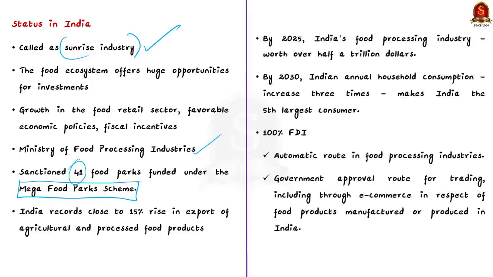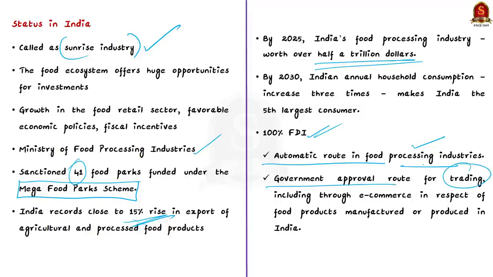Plus, you should also note that India records close to 15% rise in the export of agricultural products and processed food products. Therefore, by 2025, India's food processing industry is expected to be worth over $500 billion. And by 2030, Indian annual household consumption will increase 3 times, which will make India the 5th largest consumer. So in this regard, as one of the measures for boosting the sector, 100% FDI is permitted under the automatic route in the food processing industries in India. Along with this, 100% FDI is also allowed through the government approval route for trading, which includes e-commerce, in respect of food products manufactured or produced in India.